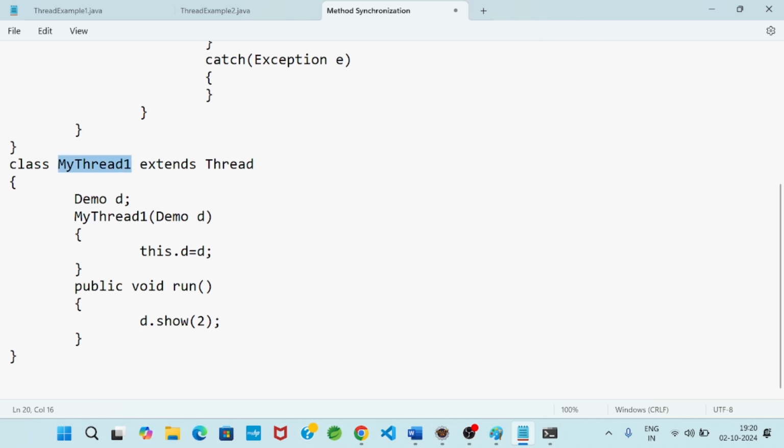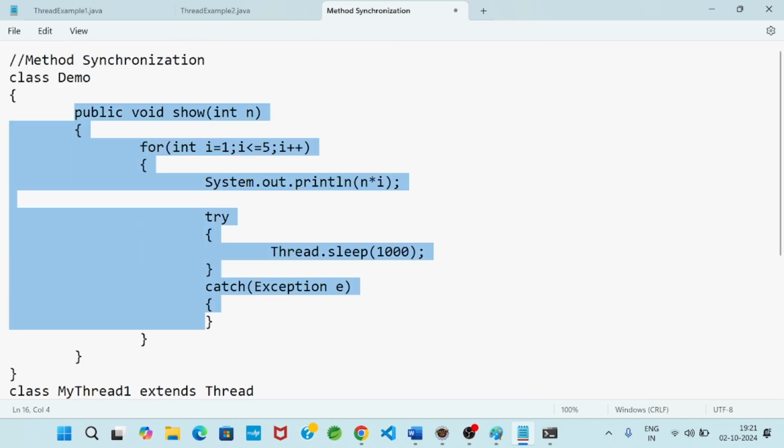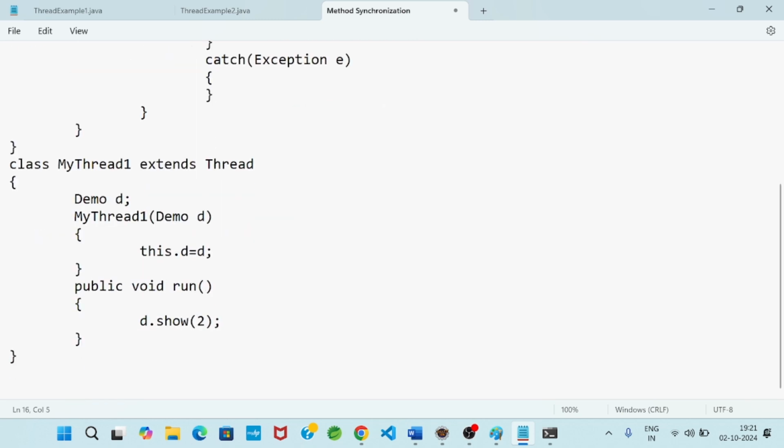So in this way I presented one thread. Now the thread name is MyThread1. Again I am repeating: currently what I did, MyThread1 is the thread name, extends Thread class, Demo object I took, parameterized constructor I executed, and run method definition I presented, because run method definition represents our job or our task. The task is what? This is a message passing. So the method is invoked by d, and d is the Demo class object. Then the show method definition will execute. I will show you the flow control, in which way the control executes every line.